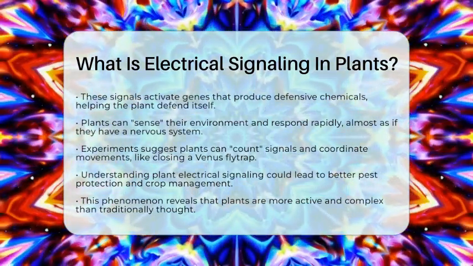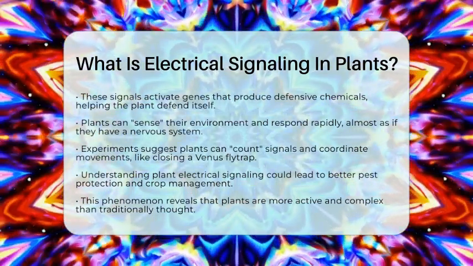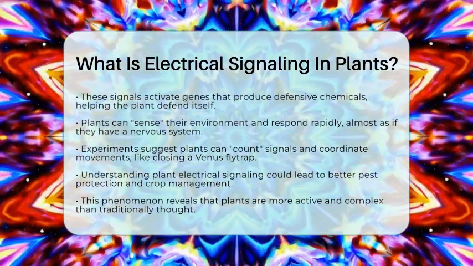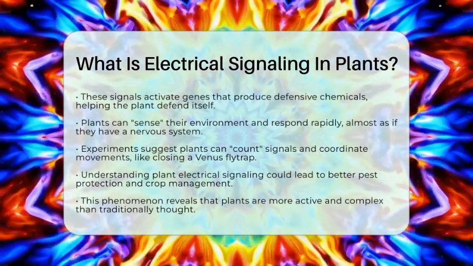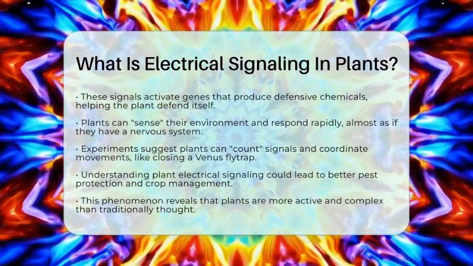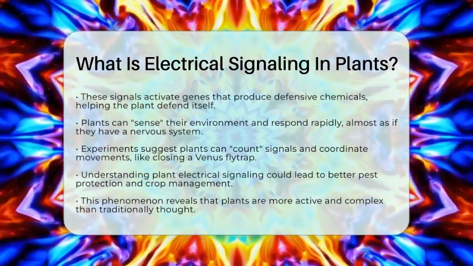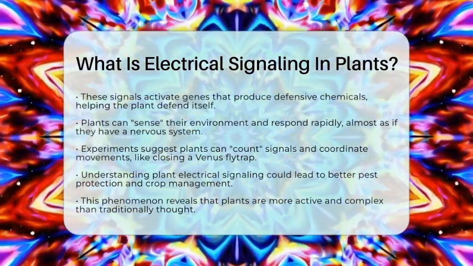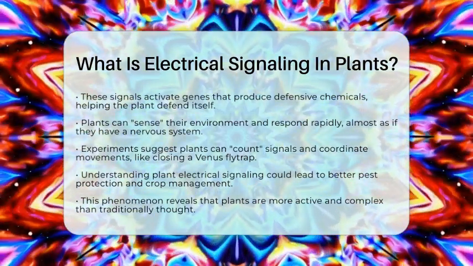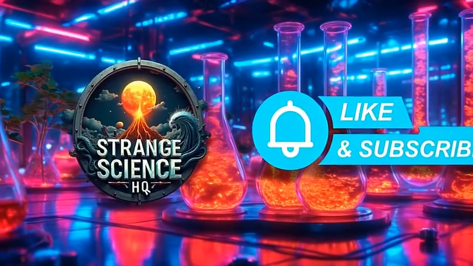Understanding this electrical signaling can help us develop better ways to protect crops from pests or environmental stress. It might even lead to bioengineering plants that can better communicate their needs or stress levels. So, in the world of strange biology, electrical signaling in plants reveals a hidden layer of plant life that is surprisingly complex and active. It challenges the idea that only animals have sophisticated ways to communicate and respond to their surroundings.